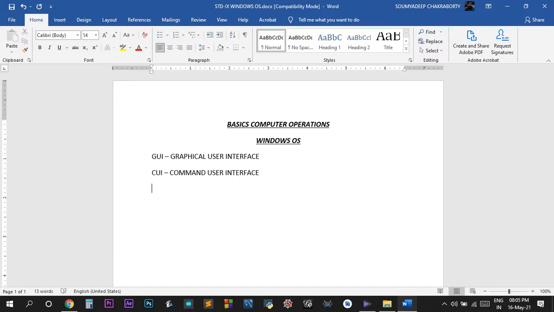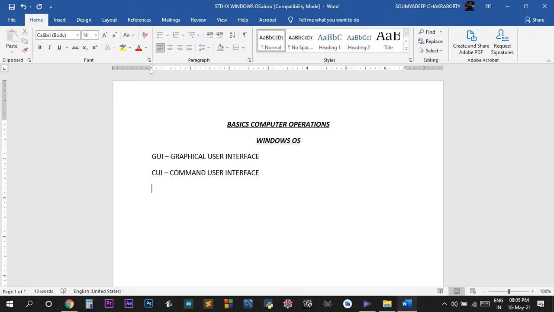When we study Ubuntu, which is also in your syllabus, we will study how Ubuntu works using CUI as well as GUI. Some things can be done only using CUI, not using GUI, and we will come across many such things in Ubuntu. So first we come to the Windows operating system, which is a graphical user interface operating system.